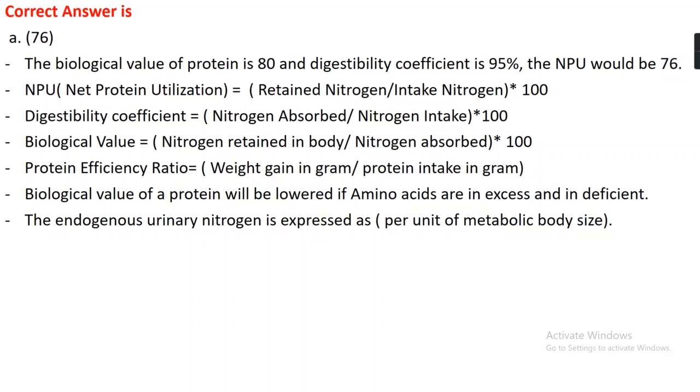The biological value of a protein will be lower if there is an imbalance of amino acids in that protein, that is, either an amino acid in excess amount or an amino acid in lowered amount. And similarly, endogenous urinary nitrogen is expressed per unit of metabolic body size.